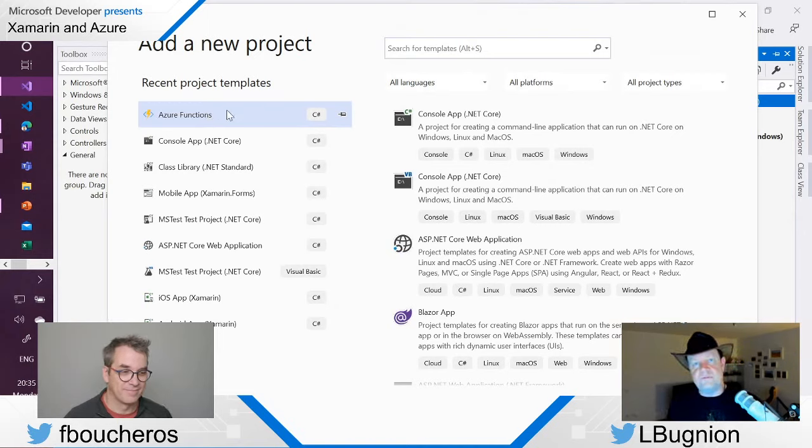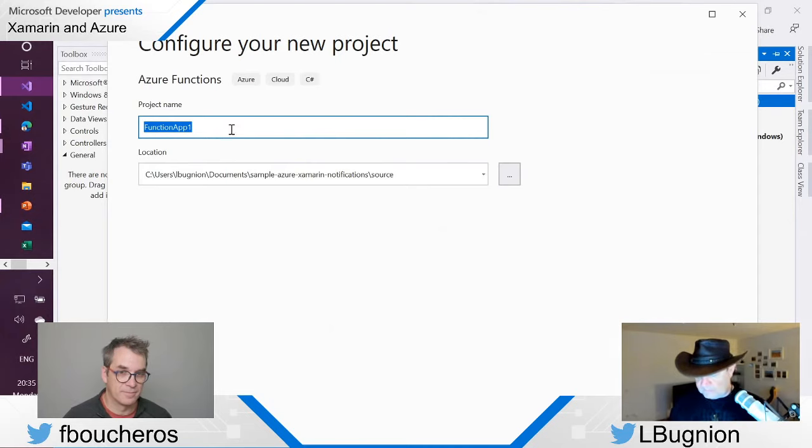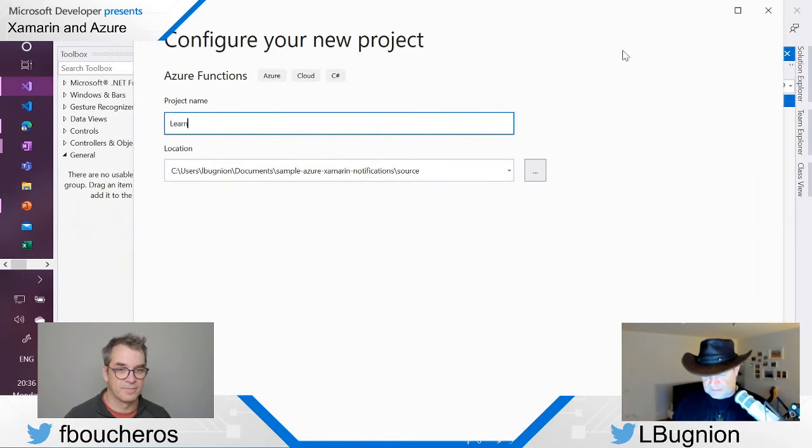So here I'm using Visual Studio 2019, it's the latest version. Azure Function, click on Next. And then you have to give a name to that. So let's call that, what did I call my thing? Learn TV Notif. So I'm going to say learn TV notif.endpoint, for example. All right. Now I can click on create.